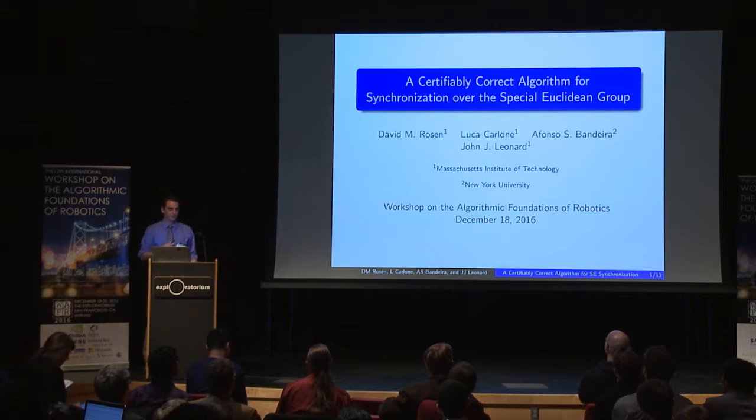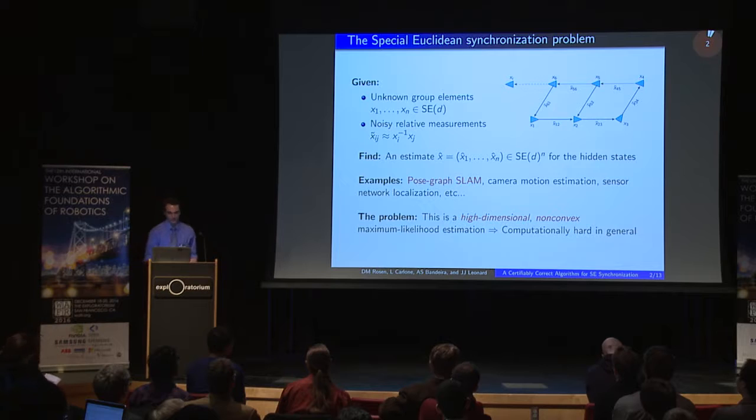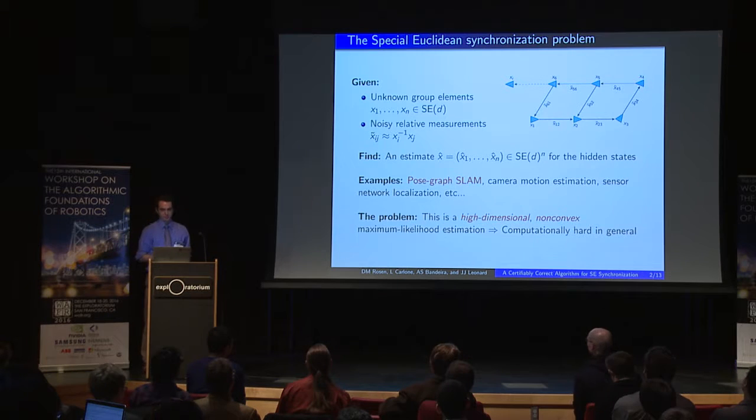Okay, so yes, I'm Dave Rosen, and today I'll be speaking about a certifiably correct algorithm for synchronization over the special Euclidean group. This is joint work with Luca Carlone and John Leonard of MIT and Afonso Bandeira of New York University. Okay, so the special Euclidean synchronization problem is the following.